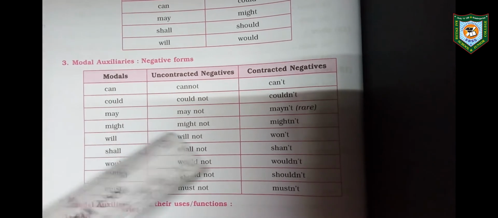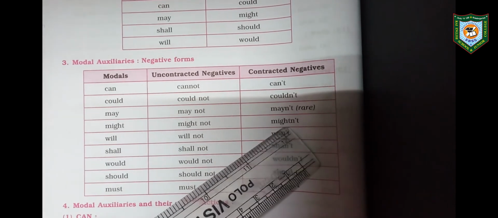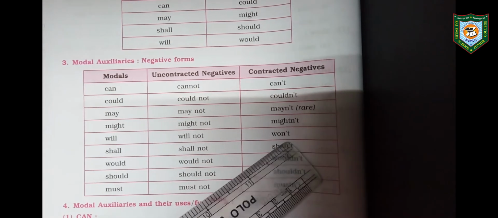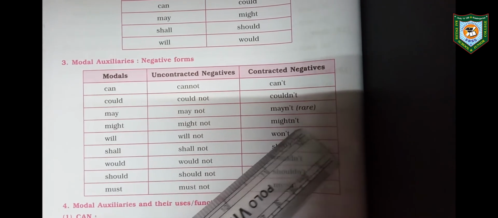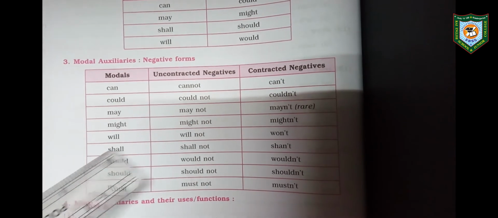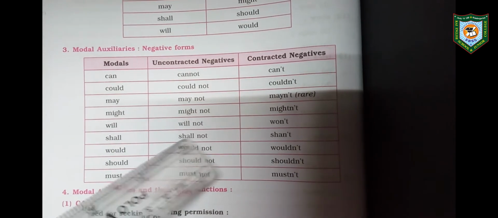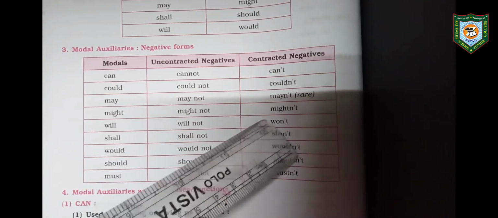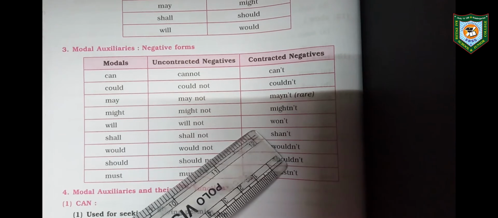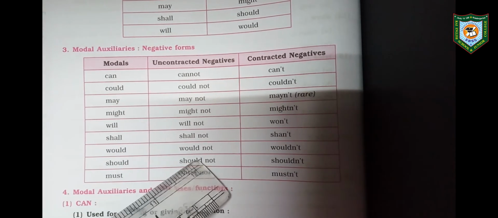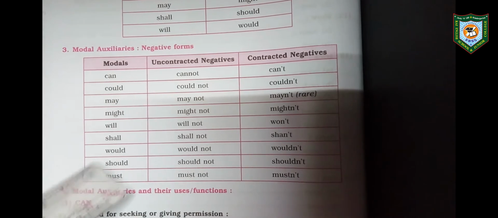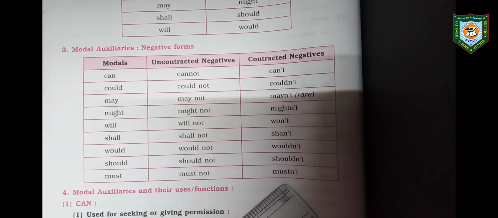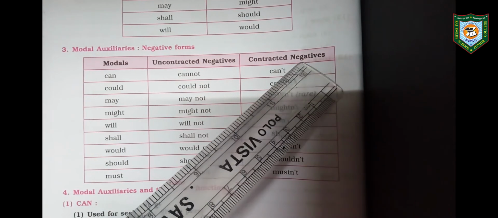Then might not, and if you want to write it in a short way, mightn't. Then will not becomes won't. We will not write willn't, it is won't. Then shall not is shan't. We will not write shalln't. Many students make these mistakes. Then would not, wouldn't. Should not, shouldn't. Must not, mustn't. These are the shortcuts of negative forms.